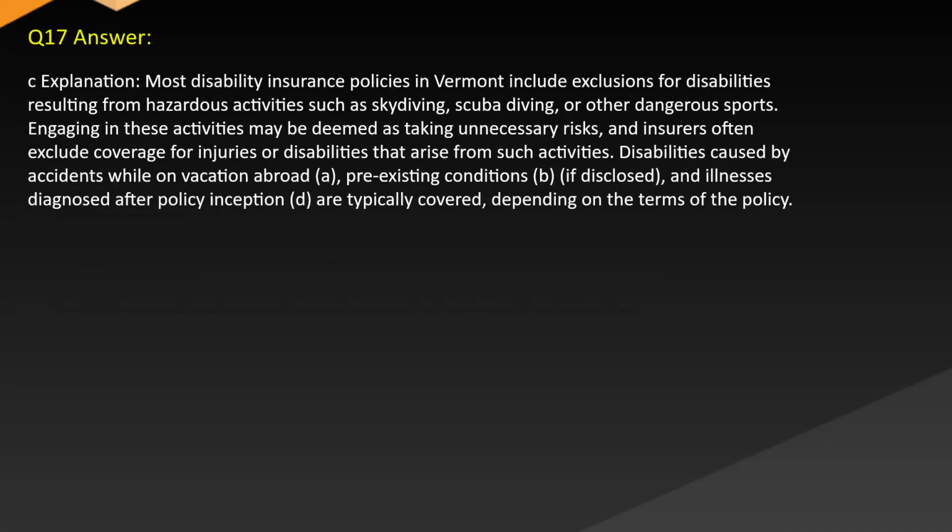Answer. C. Explanation. Most disability insurance policies in Vermont include exclusions for disabilities resulting from hazardous activities such as skydiving, scuba diving, or other dangerous sports. Engaging in these activities may be deemed as taking unnecessary risks, and insurers often exclude coverage for injuries or disabilities that arise from such activities. Disabilities caused by accidents while on vacation abroad, A, pre-existing conditions if disclosed, B, or an illness diagnosed after policy inception, D, are typically covered depending on the terms of the policy.